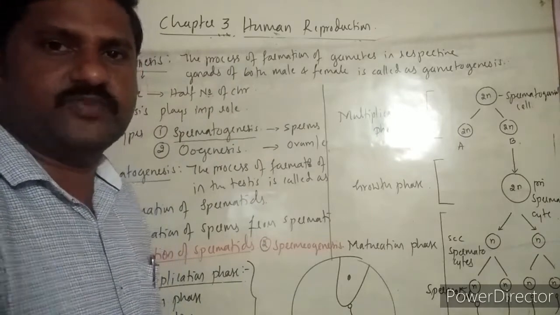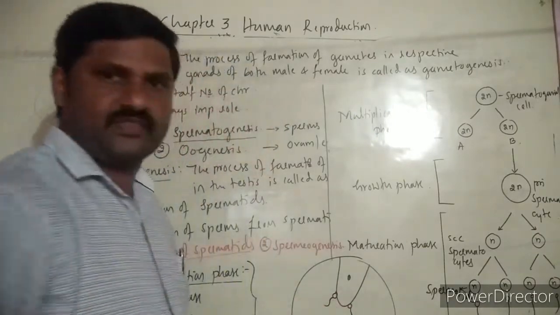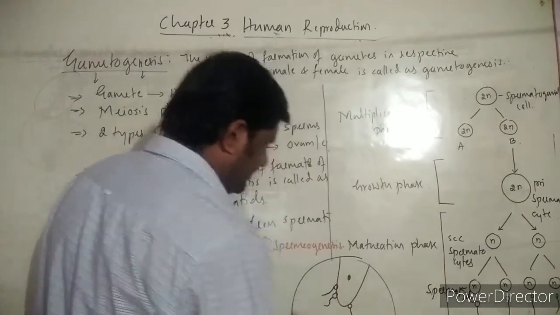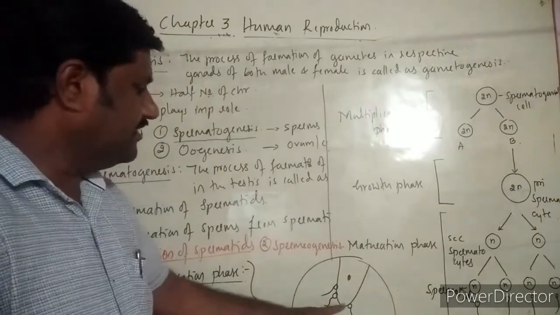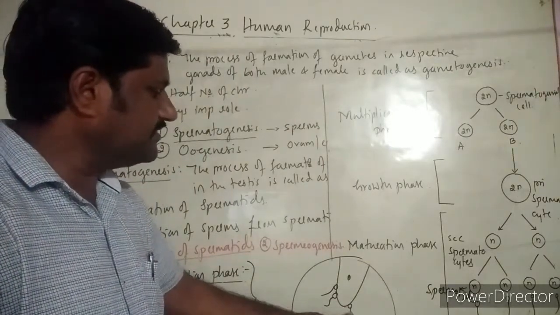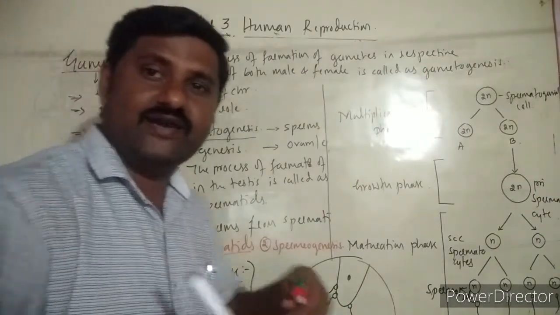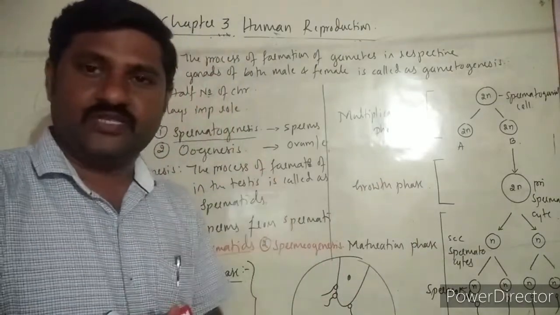You are observing here: the head of the sperm is embedded in the Sertoli cell, and these heads separate from the Sertoli cell and are released from the seminiferous tubule.